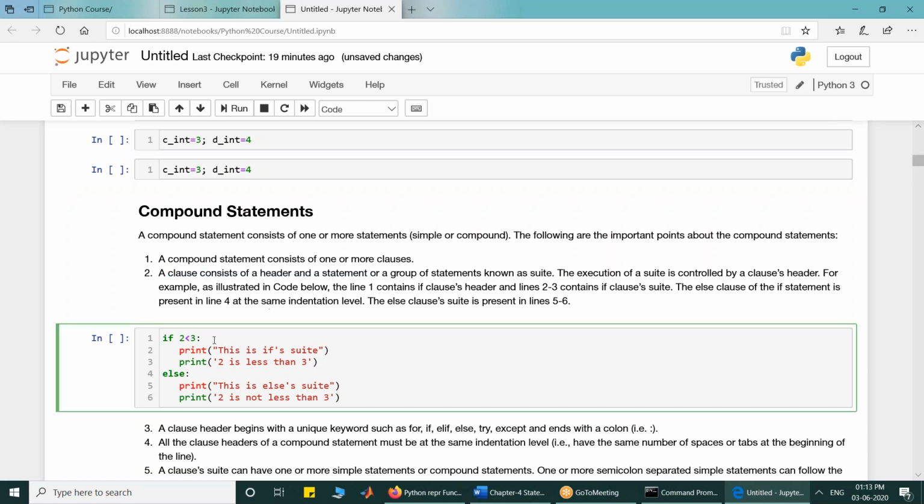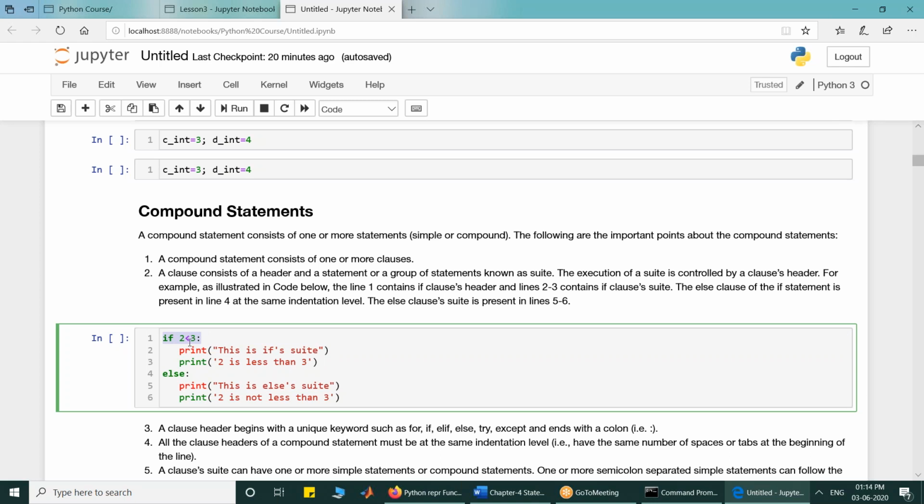So look at this statement. This much is one statement, but it is a compound statement. The statement is an if statement. An if statement consists of various clauses. In line numbers 1 to 3 there is the if clause, and in line numbers 4 to 6 there is the else clause.